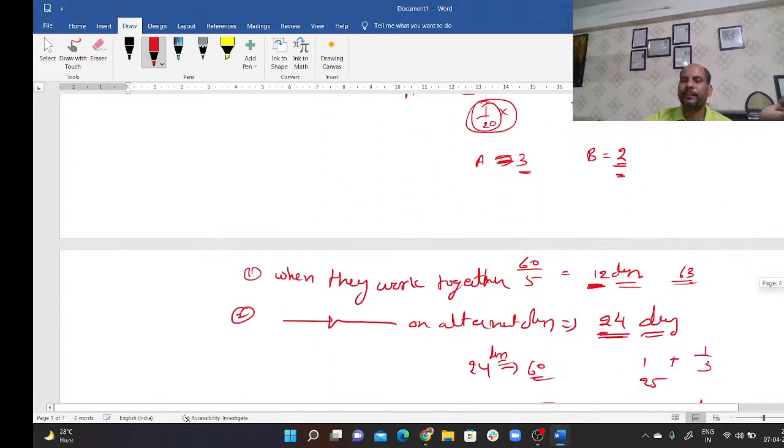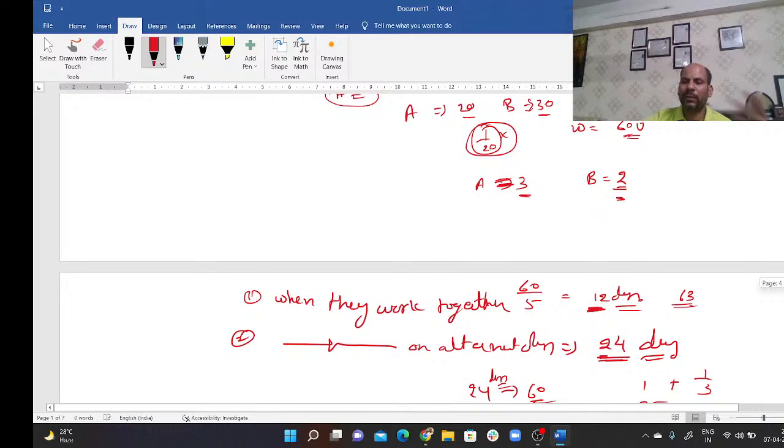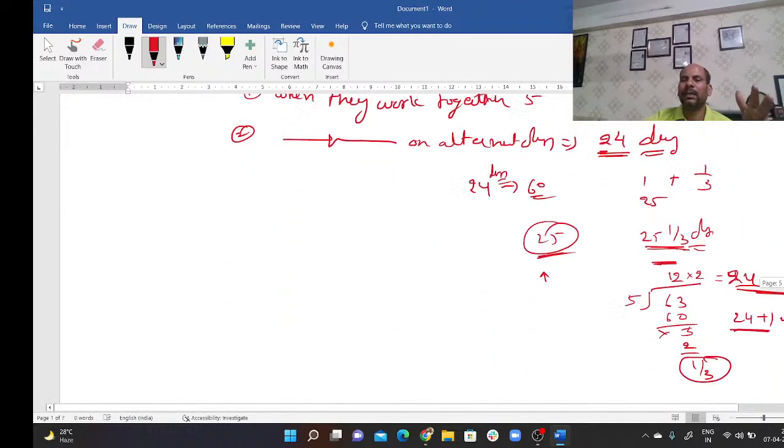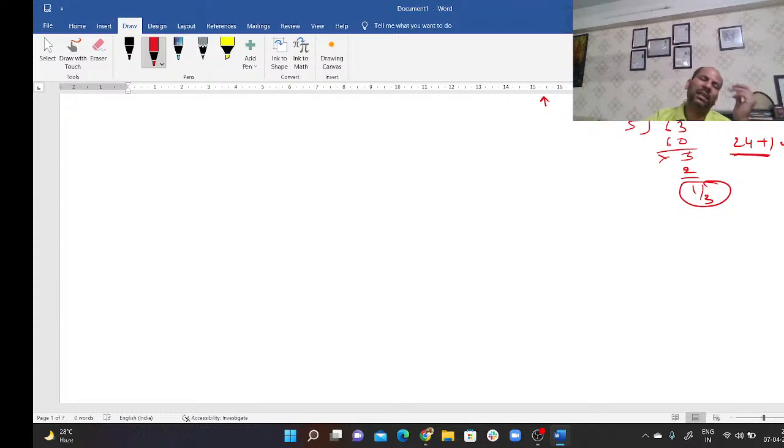Okay. Now we are solving questions based on the same data. Now in that question we find another variation, like they'll ask if A begins the work and B joins him after 5 days. It means A is working alone for 5 days. So in 5 days A will produce 15 units and the rest, 45 units, they are completing together in 9 days. So total time will be 9 days plus the 5 days earlier. So it will be 14 days.